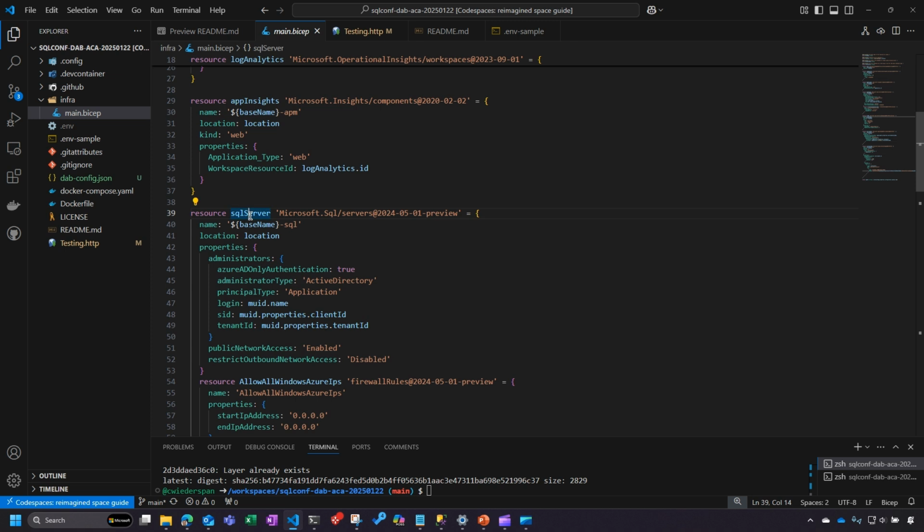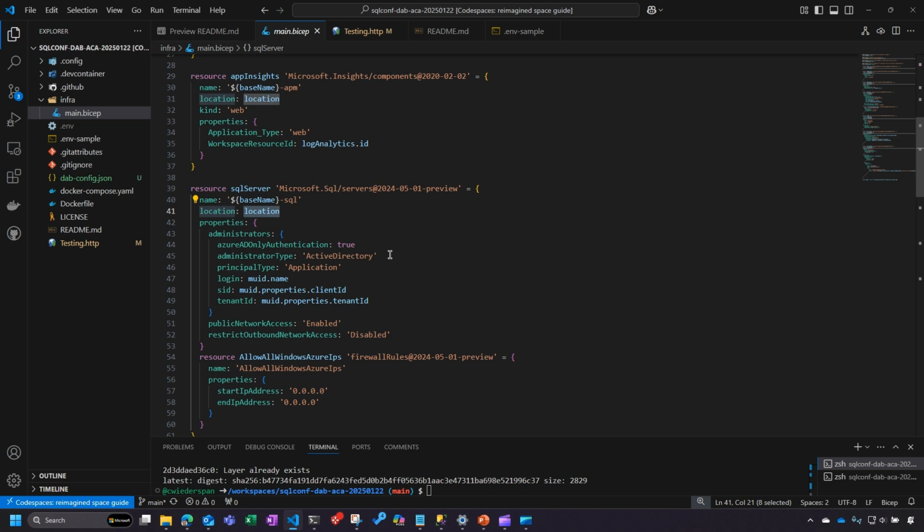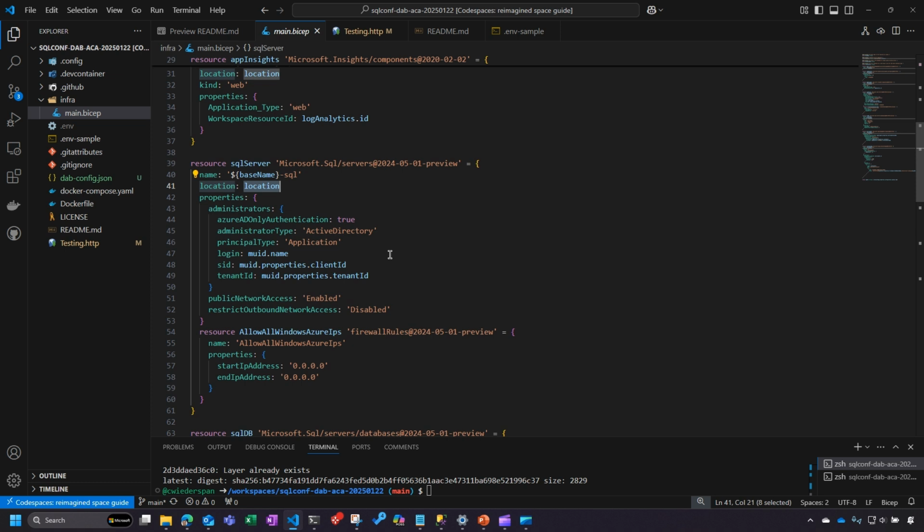Here's where we're going to actually set up the SQL Server. So we're using the location that we've designated. We pass that variable all the way through from our .env file up to our commands that are going to execute the Bicep. You'll notice that, from a security standpoint, I'm using Active Directory as my authentication mechanism for that SQL Server, and I am gluing it to that managed identity that I created above, which in effect makes that the SQL admin over the entire database.